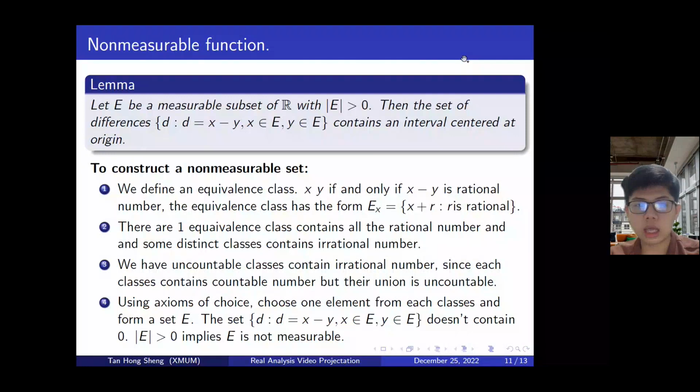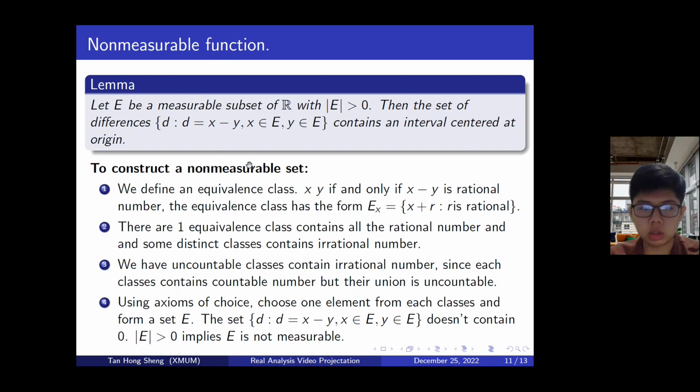I want to mention that there is a non-measurable function if we assume the axiom of choice is true. We will need to use this lemma. Let E be a measurable subset with measure greater than 0. Then the set of differences d equal to x minus y, where x belongs to E and y belongs to E, contains an interval centered at the origin.